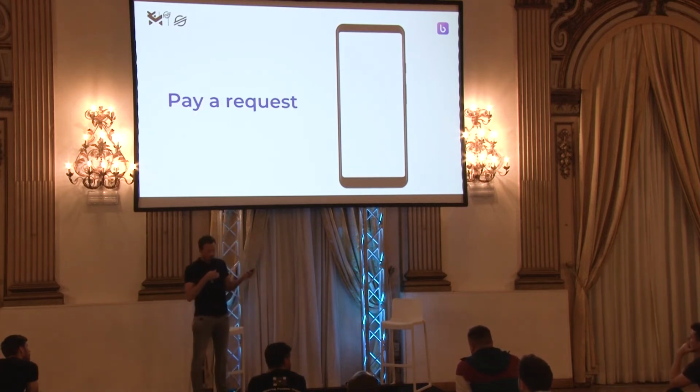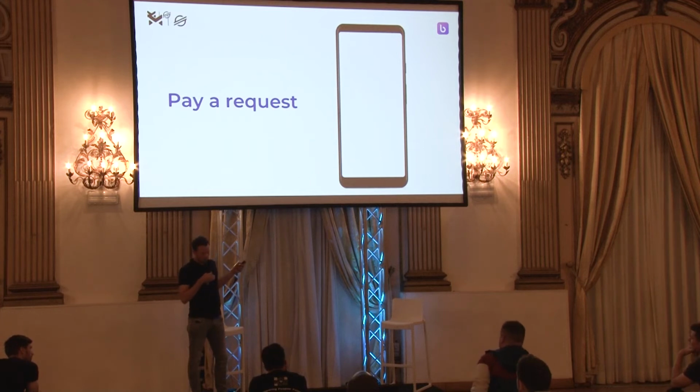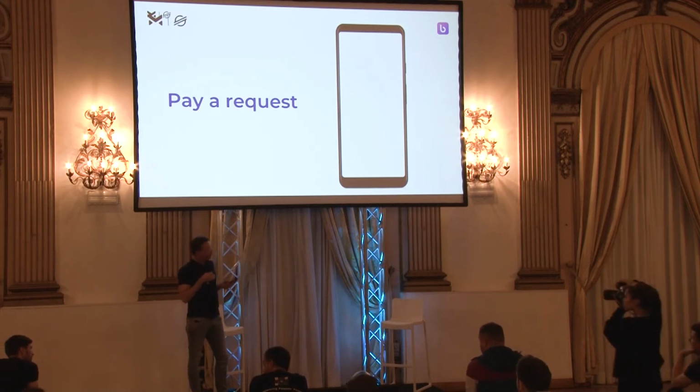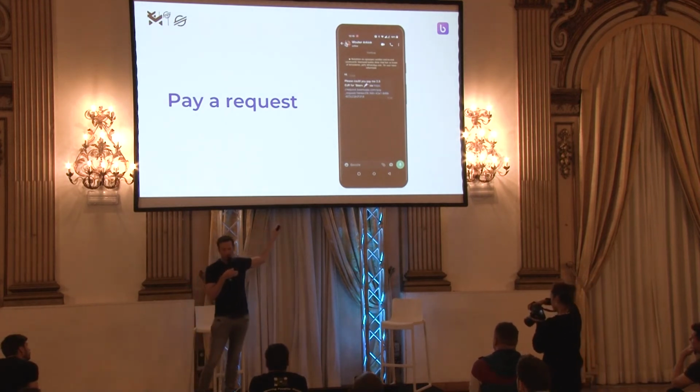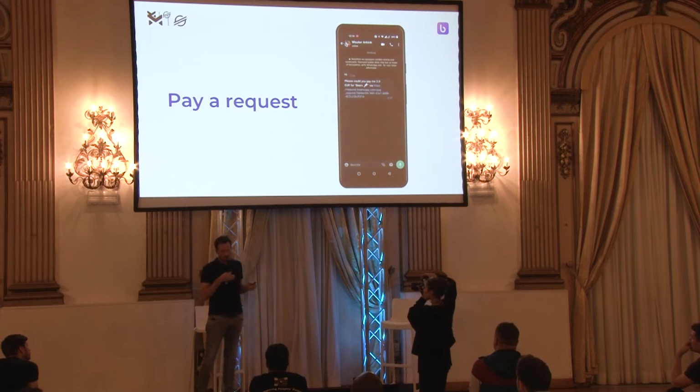And then finally, I would have liked to show you the payment of the request. Might show up here. Yeah. So what happens is you share the request in WhatsApp. Somebody just clicks the link and it goes through.